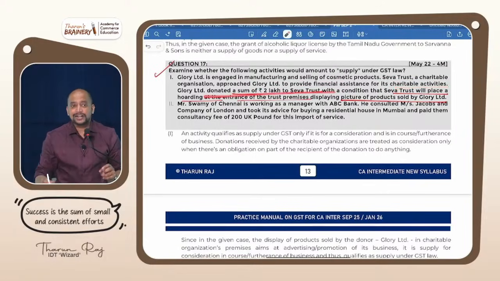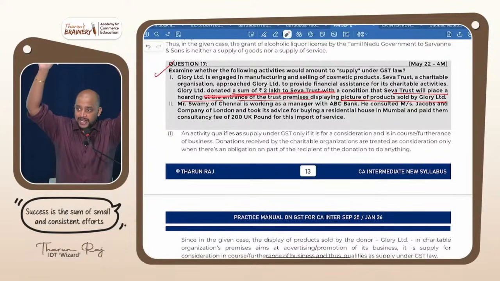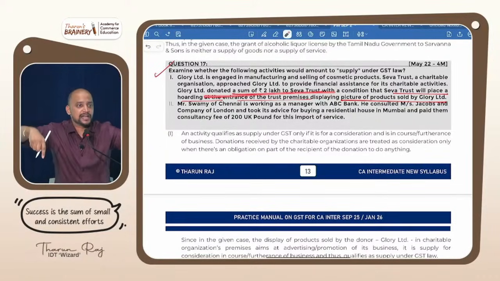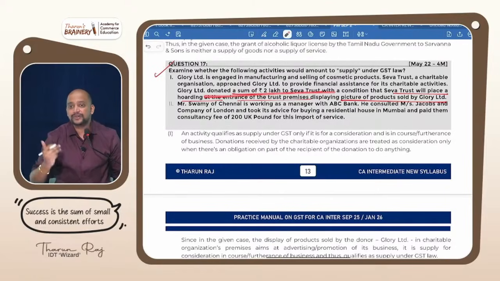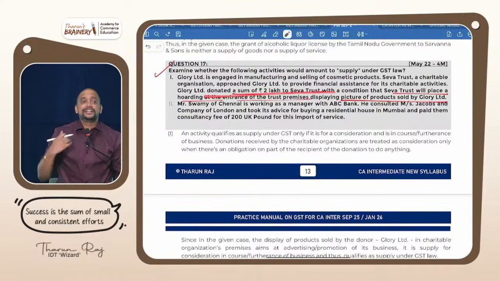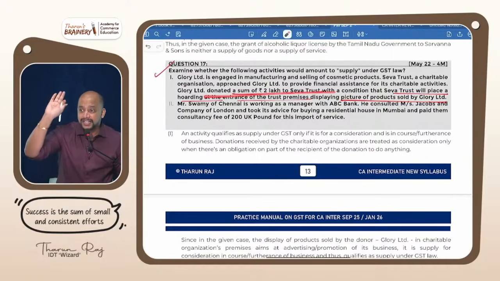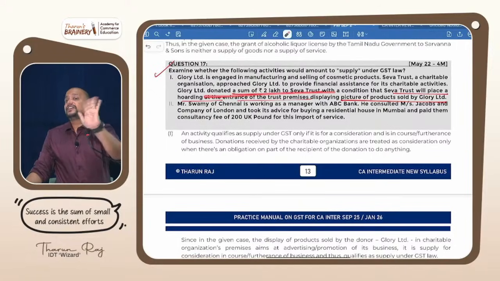Glory Limited donated a sum of 2 lakhs and Glory is telling what? I will give you a donation, but you need to display my name or the products which I am making on the top of the building, like that. Okay. Is it conditional or unconditional? Conditional donation. So is it treated as consideration or not? Yes. And will that activity of displaying the products come under supply or not a supply? It will be supply.